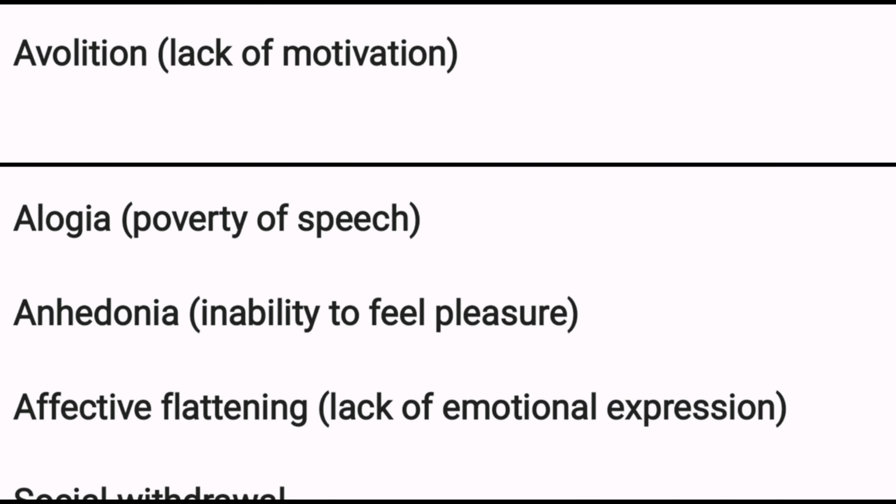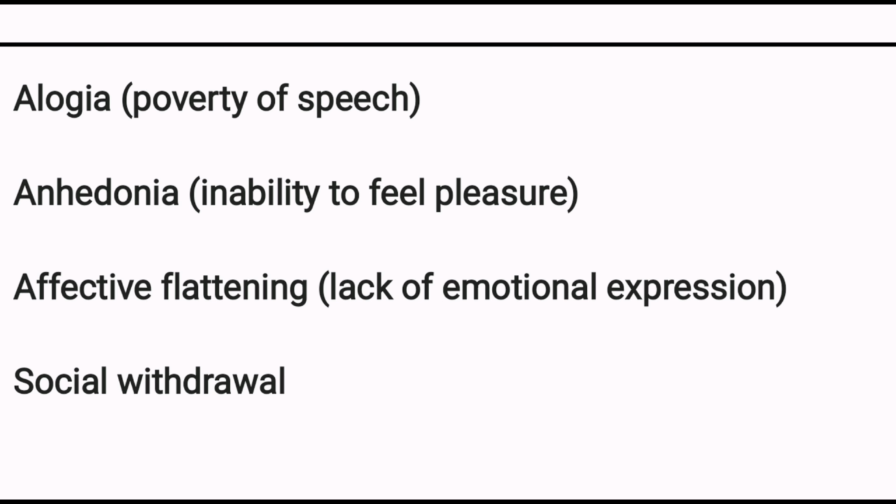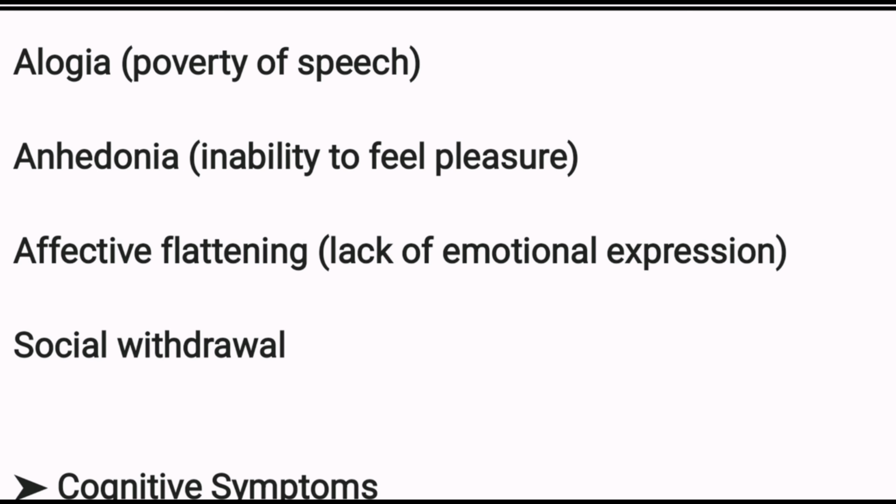Alogia: poverty of speech. They can't speak properly and will not tell anything. They will be totally silent or will not behave like normal people. Anhedonia means inability to feel pleasure. When the person does not feel pleasure, this is called anhedonia.